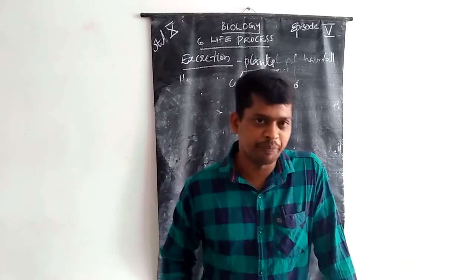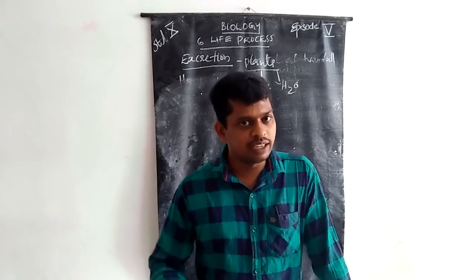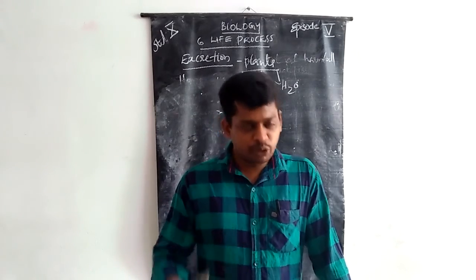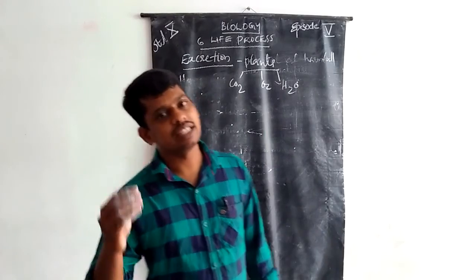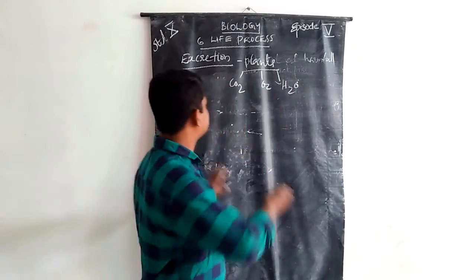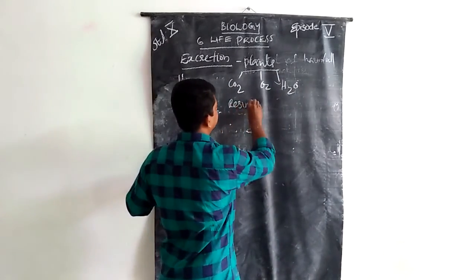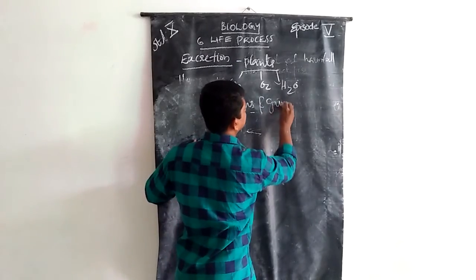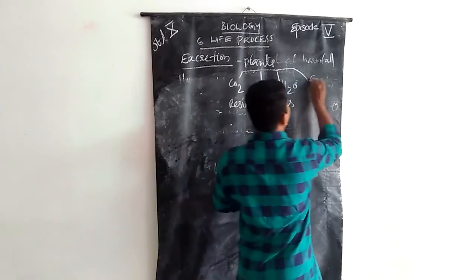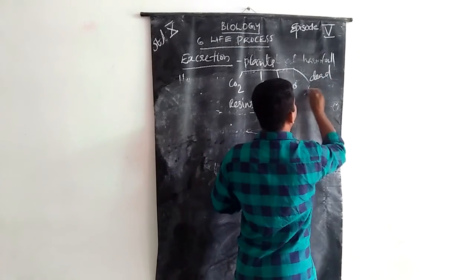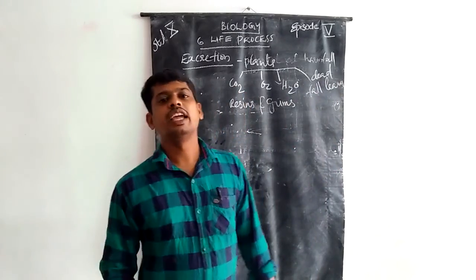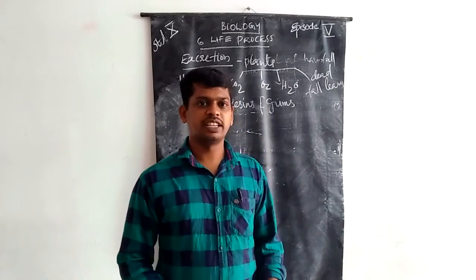That is one type of excretion. Some waste materials are resins and gums. These are the main excretory products, along with dead leaves. This is excretion in plants.